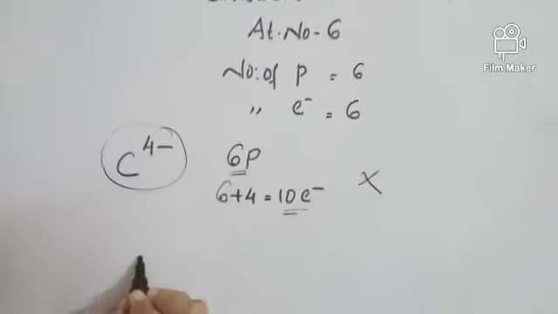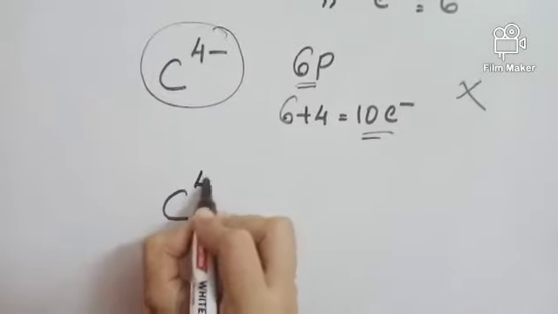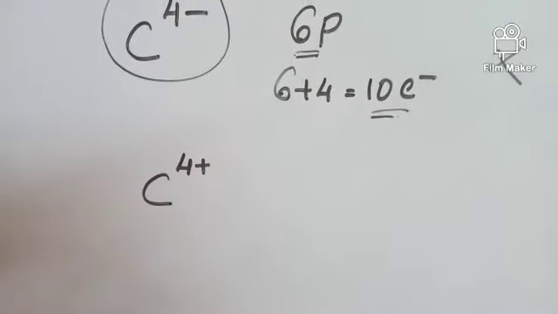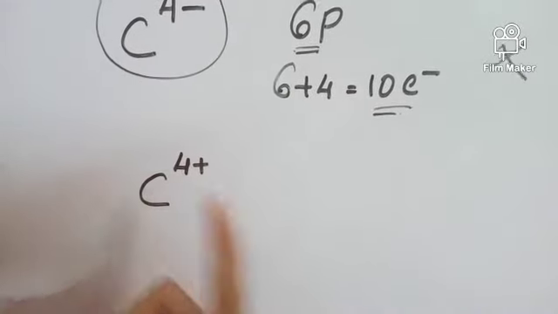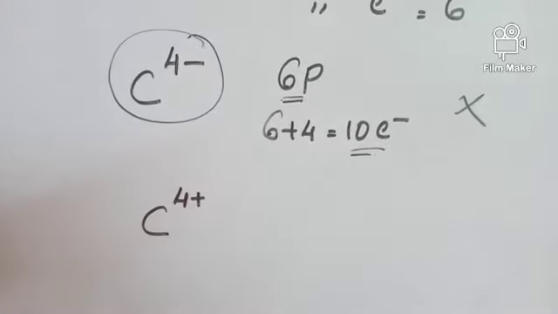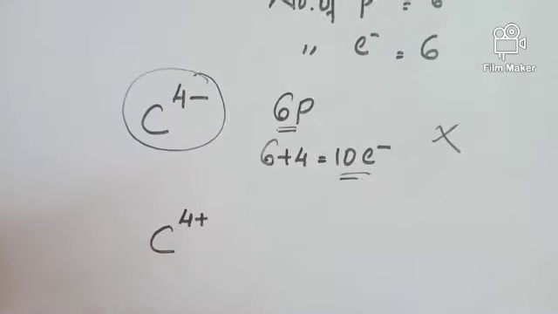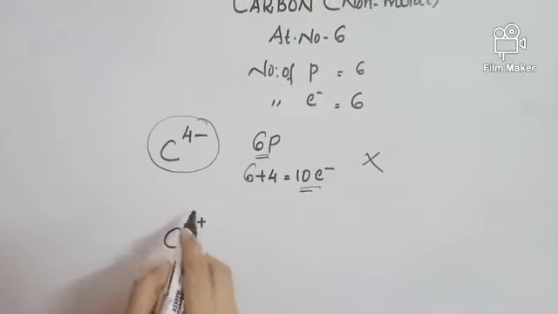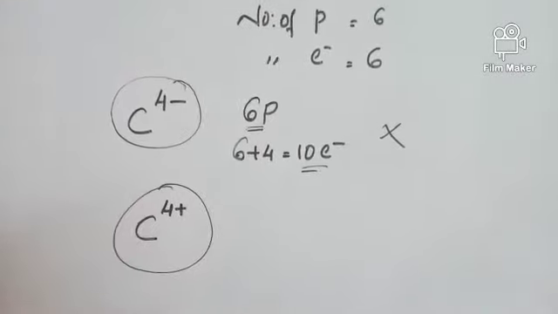Similarly, if it lost 4 electrons, it becomes C4 plus. For removing electrons, we require energy. The energy required to remove 4 electrons will be very high, which cannot be supplied. So we cannot remove 4 electrons from an element like carbon.